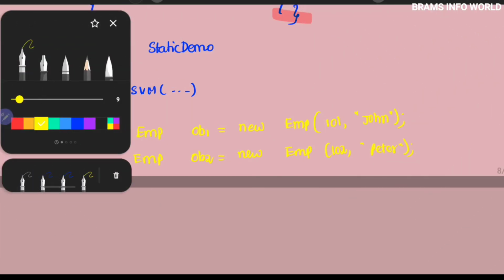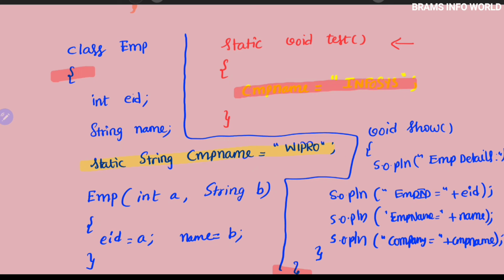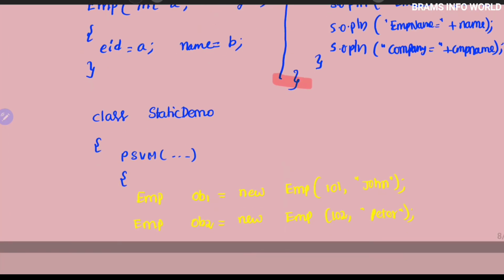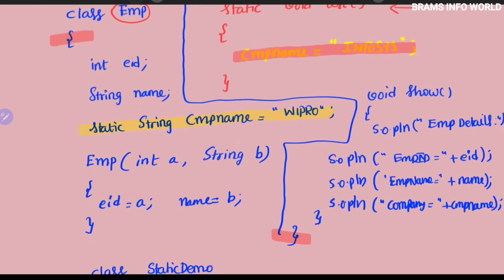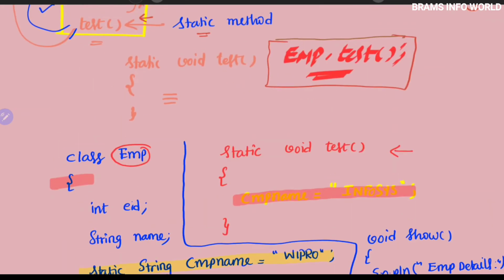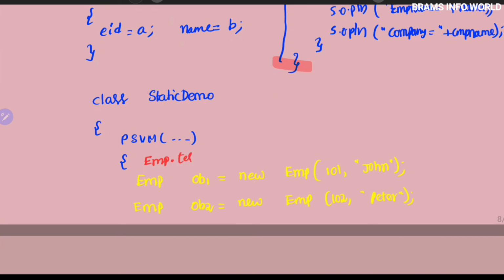Our important topic is, what is the method? This is called test, a static method. What is the class name? emp. So how to access? This static method can be accessed without an object. So before creation of the object, emp dot, what is the method name? Test is our method name. So as per the syntax, emp dot test, right?